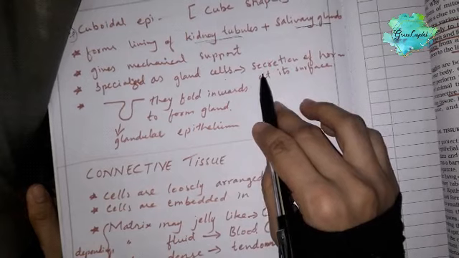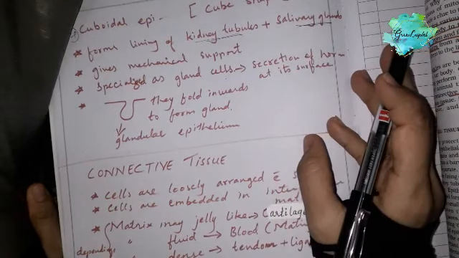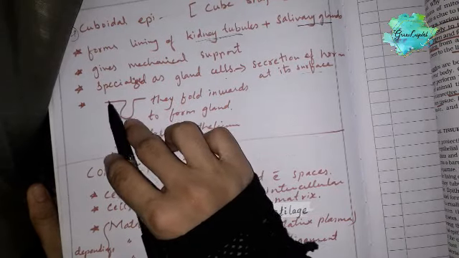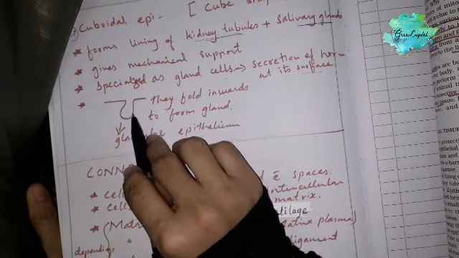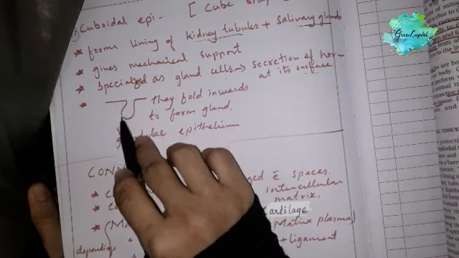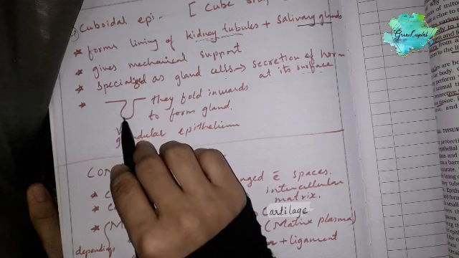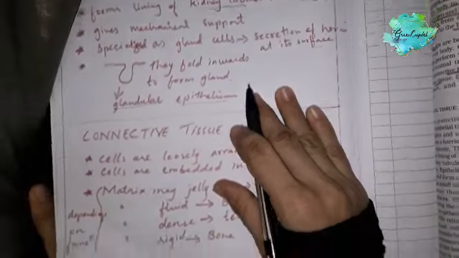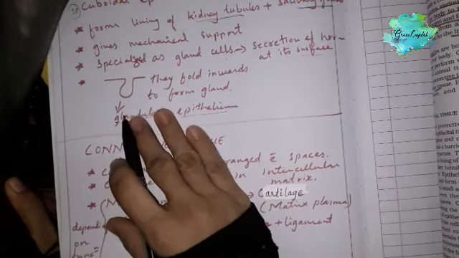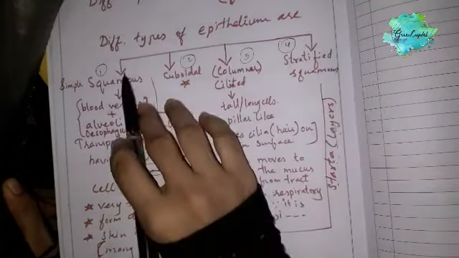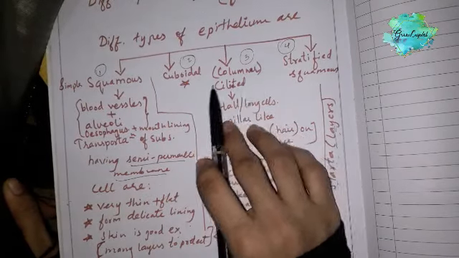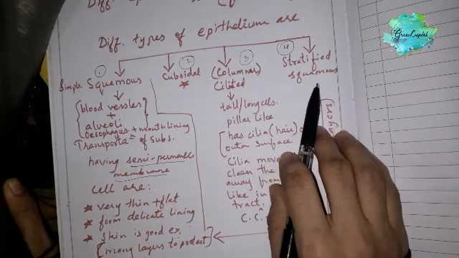Gland cells help in the secretion of hormones at their surface, and sometimes they form a duct-like fold inwards to form a gland. When they are in this shape, they are called glandular epithelium. Got it? So here we finish the epithelium. These are the different types: simple squamous epithelium, cuboidal epithelium, columnar epithelium, and stratified epithelium.